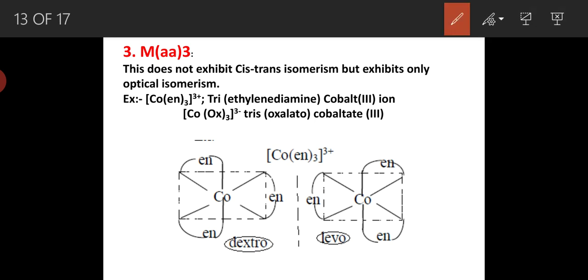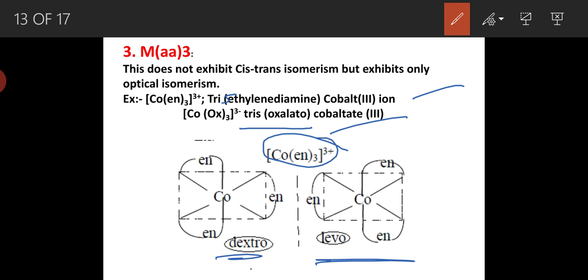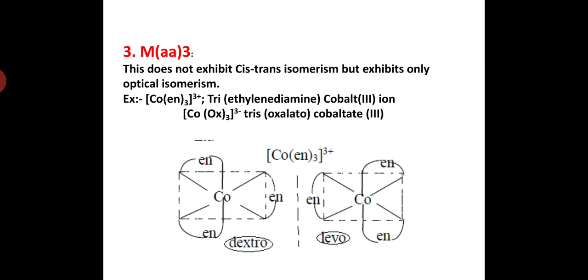Examples of this type are tris ethylene diamine cobalt 3 ion and tris oxalato cobalt 3 ion. If we observe tris ethylene diamine cobalt 3 ion as an example here, dextro and levo are mirror images of each other. So this exhibits optical activity easily.